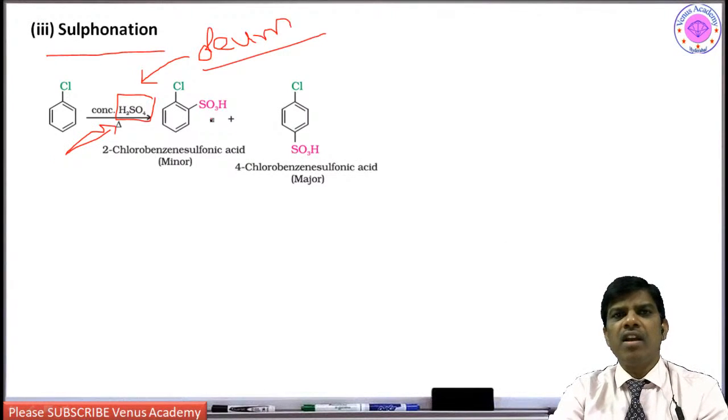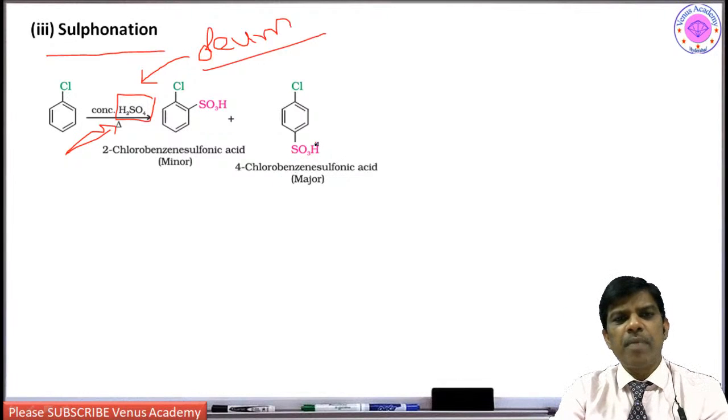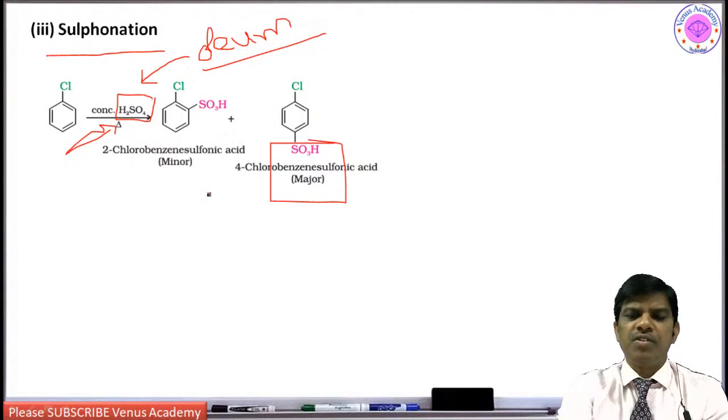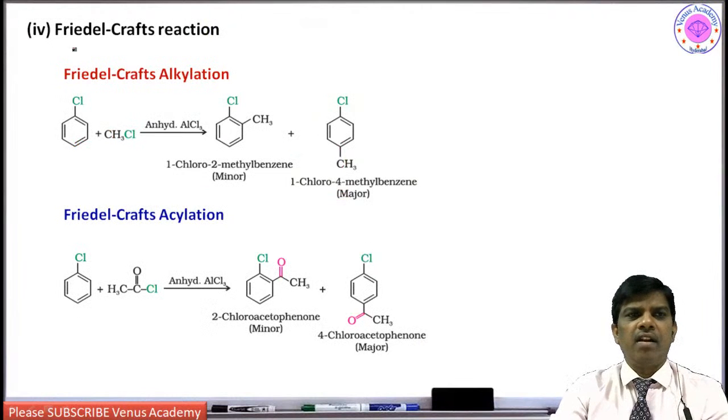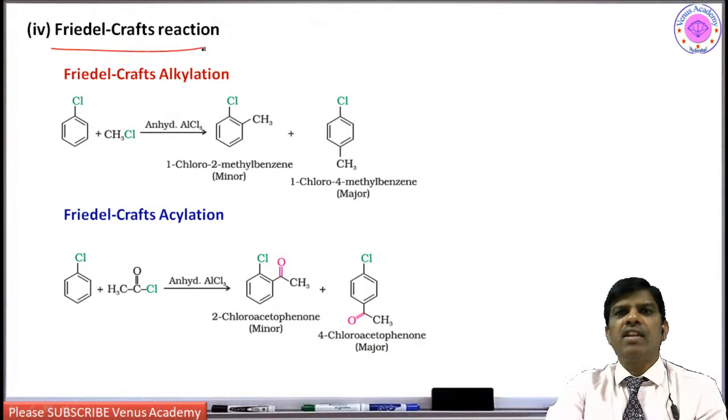These sulfonic compounds are like char-like compounds, right? So what is happening here? The para position is also going to be the major product. Yes students, so electrophilic substitution, sulfonation is completed. Then Friedel-Crafts reaction, and whatever the electrophilic reaction may be, what are the steps involved?